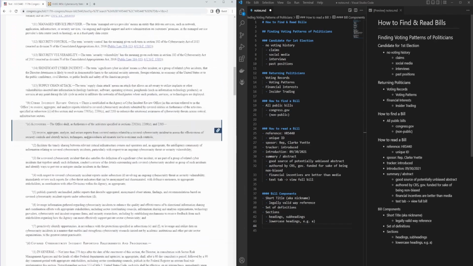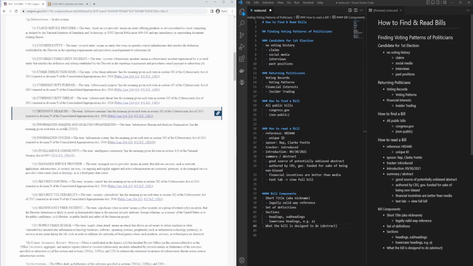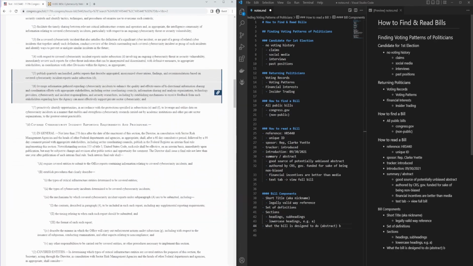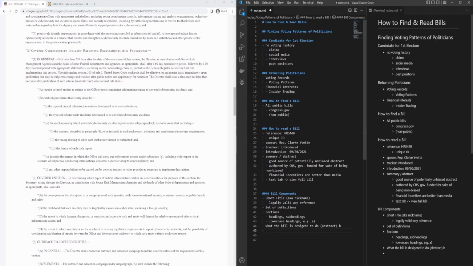Next, when you have a bill like this, you'll often have a number of categories that say things like what the bill is designed to do. Very similar to the abstract. And we found this right below the definitions. In fact, we found it right here in B. Furthermore, as we went on, we figured out who they'd have to hire in order to make this bill into a reality, in order to turn this office into a reality. So we found that under requirements and procedures, which was effectively job duties and timelines.